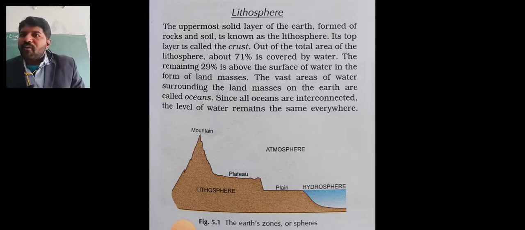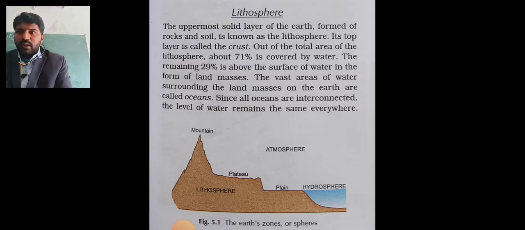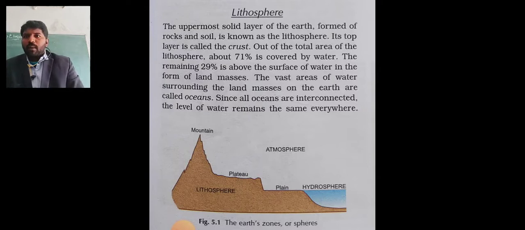The vast area of water surrounding the land masses on the earth. A sea is smaller, where there is some water near a country, but not as much. Ocean means a vast area of water surrounding so many places.